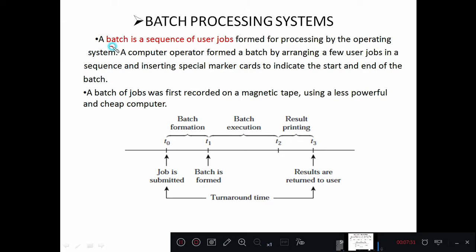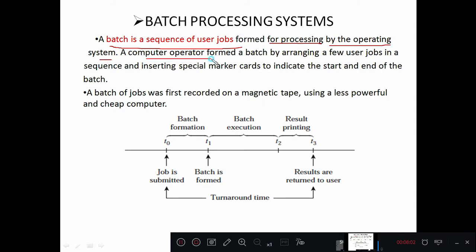What is a batch? A batch is a sequence of user jobs. User jobs here, you can say user programs or user processes. So this is a batch. Batch means a set of user jobs formed for processing. Finally we are going to execute the user programs on the CPU, so by forming the different batches formed for processing by the operating system.